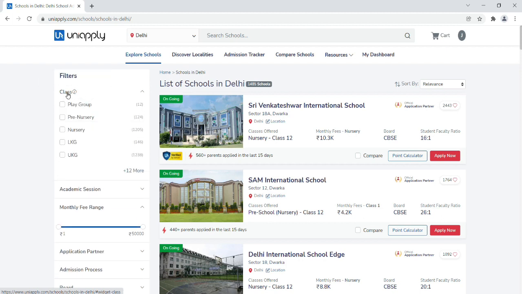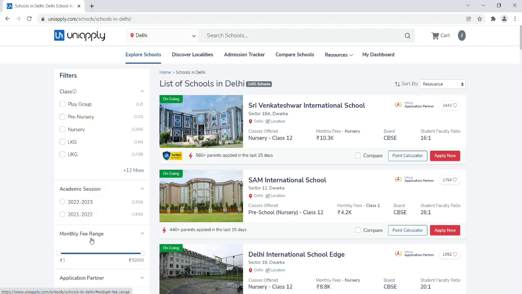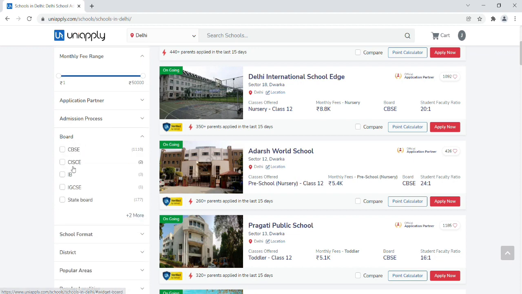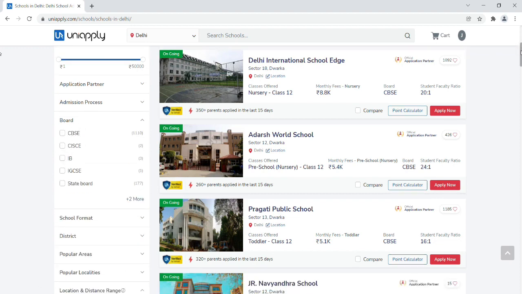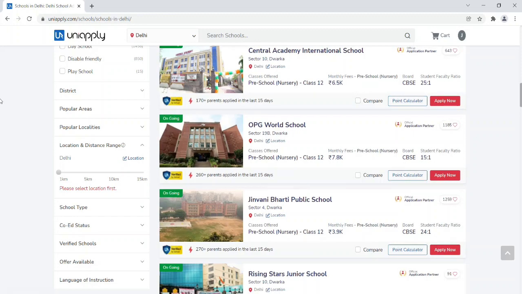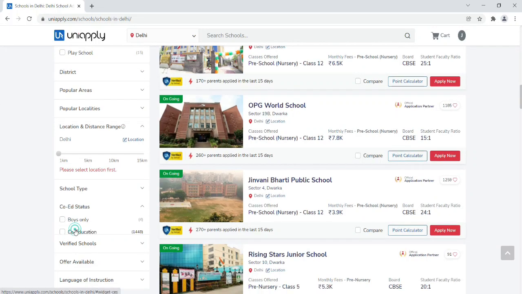Now filters like class, academic session, the monthly fee range, the admission process, the board like CBSE and ICSE, very important, school format, which district, popular areas, and various other filters that you can choose from.